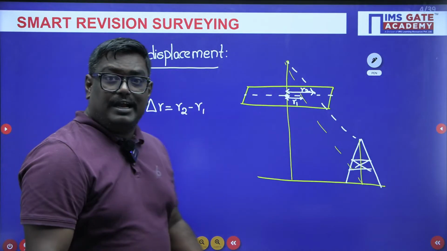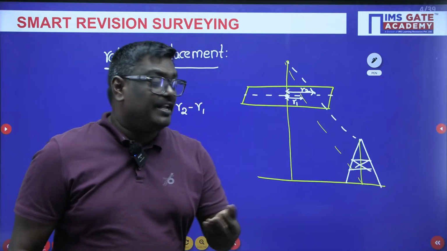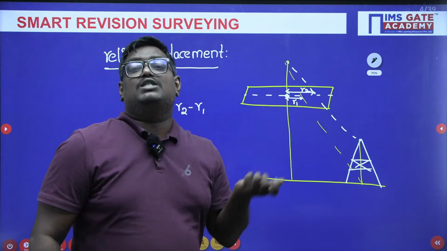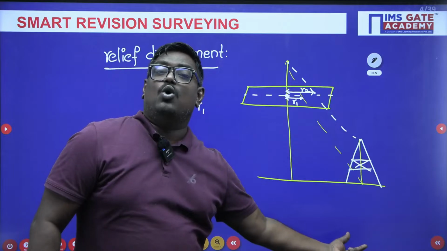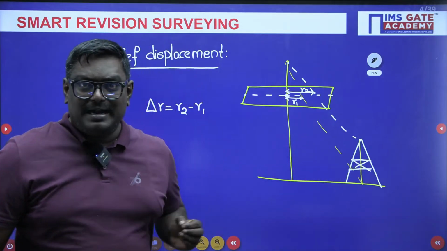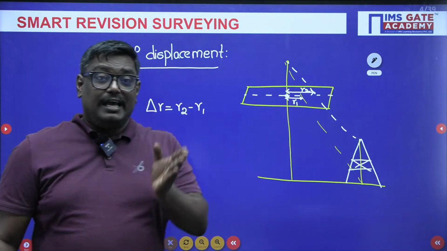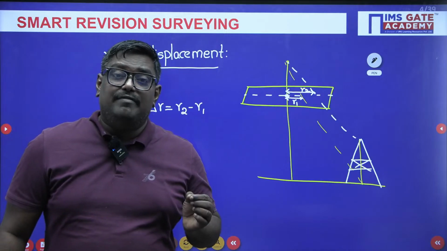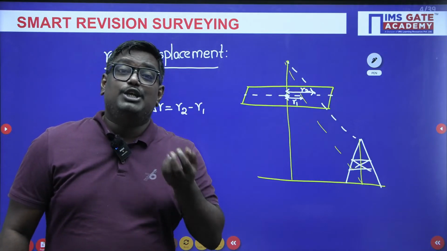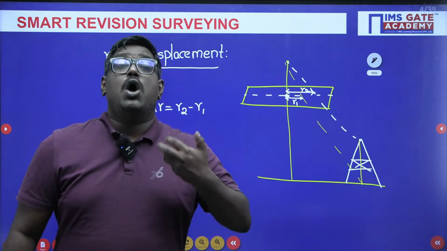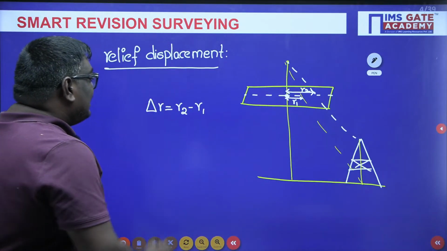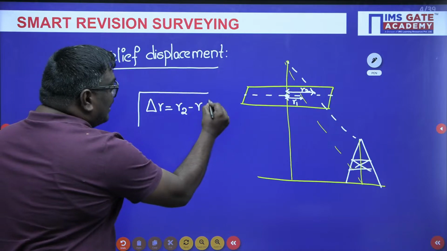Remember, my dear students, if there is no relief displacement, it means these 2 points will coincide. That means there is no height of tower. Okay, are you getting, my dear students? So here, why do you want to study about relief displacement? Relief displacement is used to find the height of a tower or a building. Here delta R is nothing but R2 minus R1.